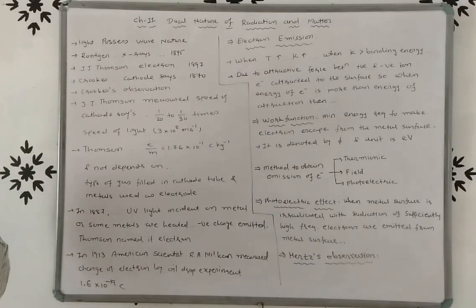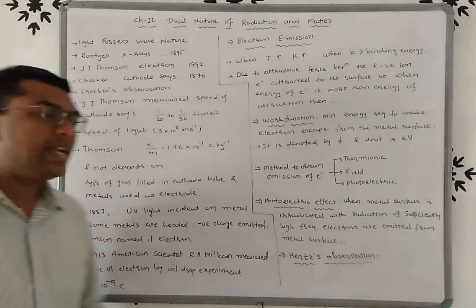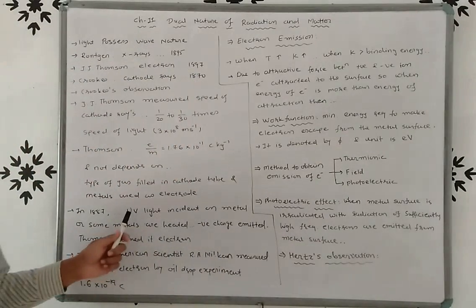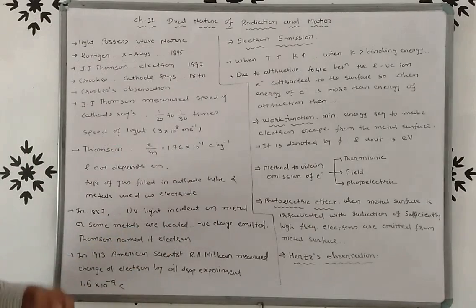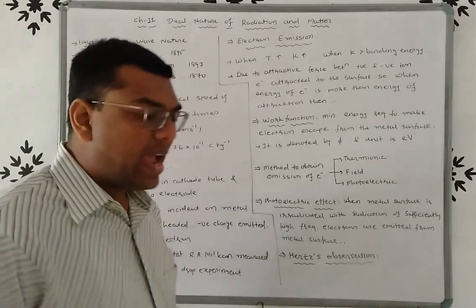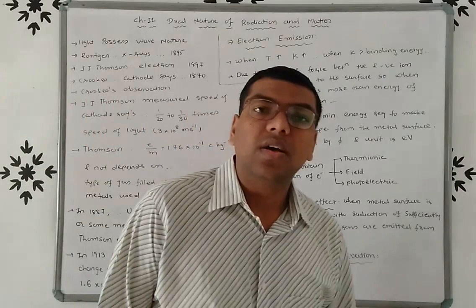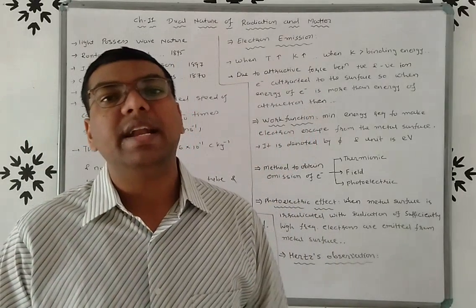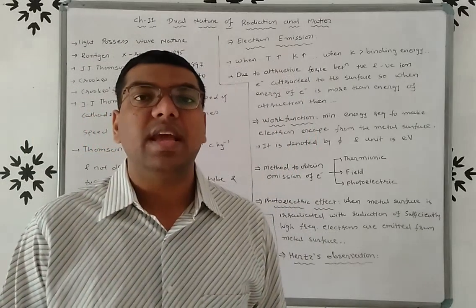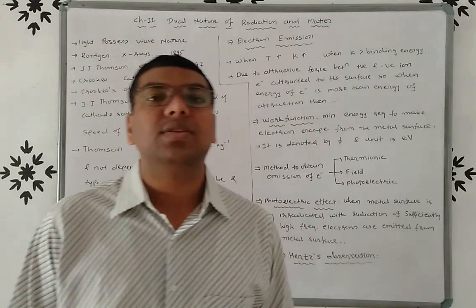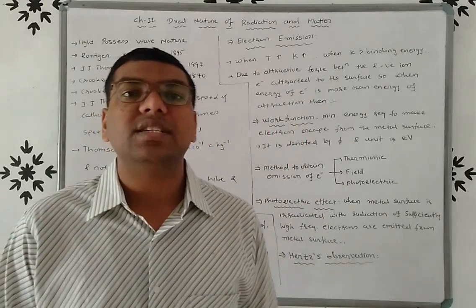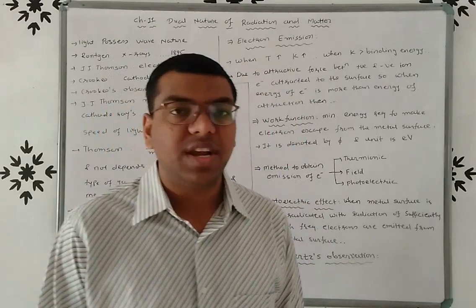Now there is another experiment carried out in 1887: when ultraviolet light is incident on some metal, or if the metals are heated, then electrons are emitted from the surface of the metal. You already studied this concept in chemistry, right?